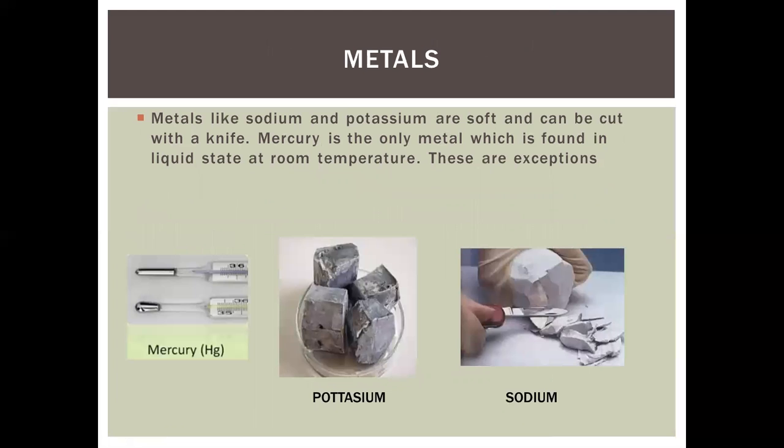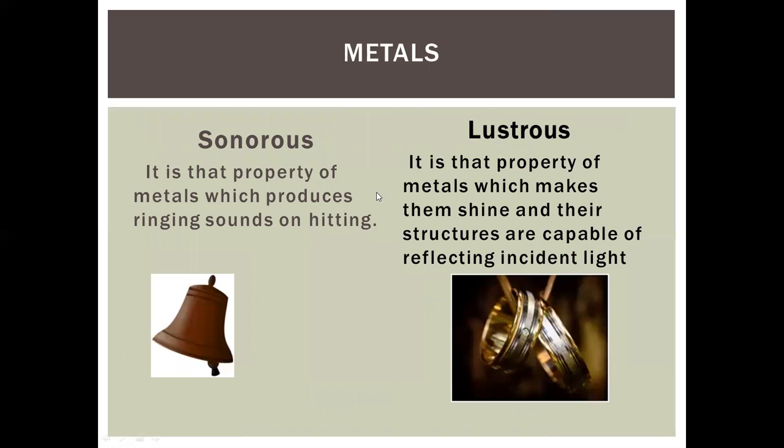Metals are also considered solid at room temperature, but some are very soft, and can be cut with a knife, like potassium and sodium. Some are in liquid form, like mercury. Metals basically have the properties of being sonorous and lustrous. They can produce sound.